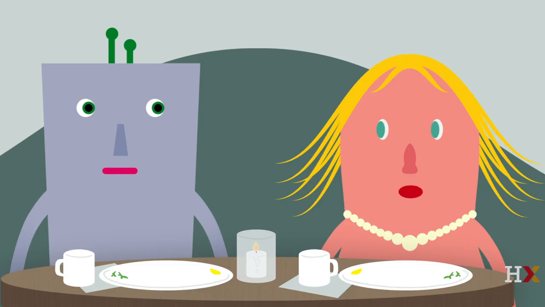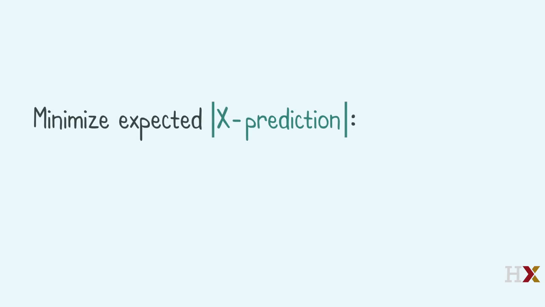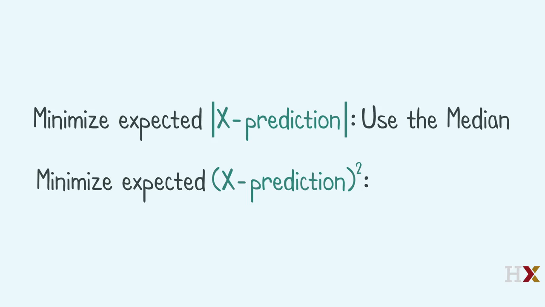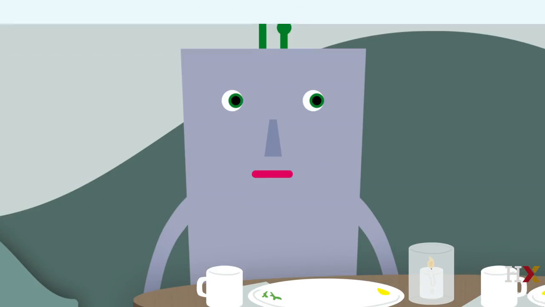Last time I visited Averagemont, I learned that if we are predicting a quantity x and want to minimize the expected absolute difference between x and our prediction, we should guess the median. But if we want to minimize the expected squared difference between x and our prediction, we should guess the mean. But the closest guess in terms of absolute difference will also be the closest guess in terms of squared difference, so it's still not clear whether we should choose the mean or the median.